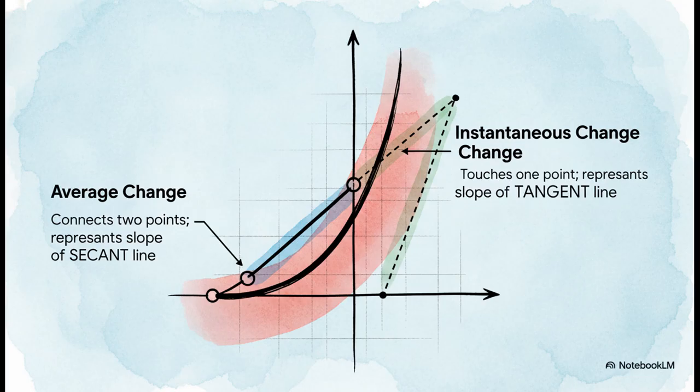Think of this graph as your car trip. On the left, we've got the average change. That straight line connecting the start and end points is called a secant line. Its slope represents your average speed over the entire trip. But on the right, you see the instantaneous change. That's the slope of the tangent line, a line that just kisses the curve at one single point. That's your speedometer reading at one exact moment in time.